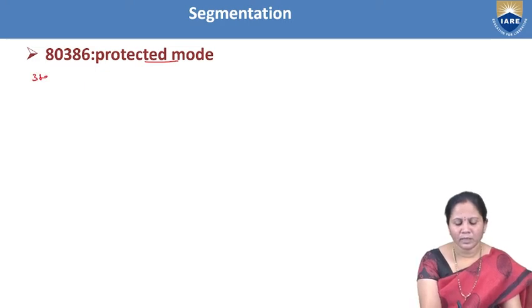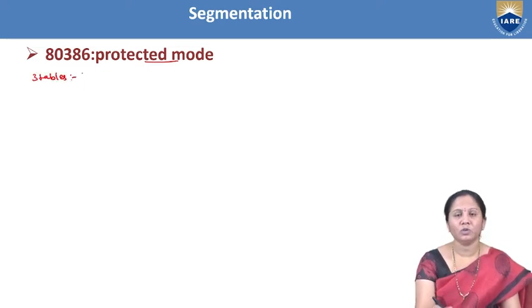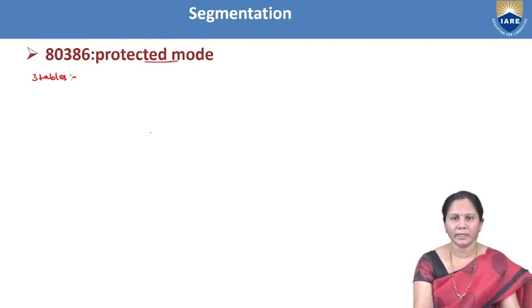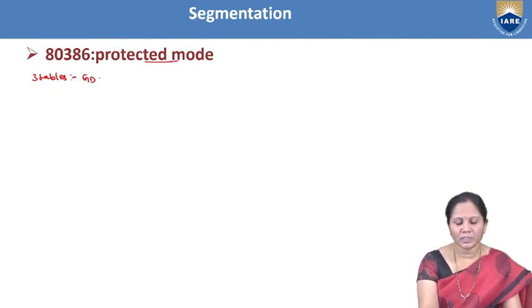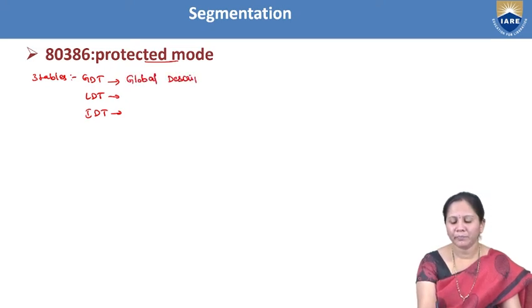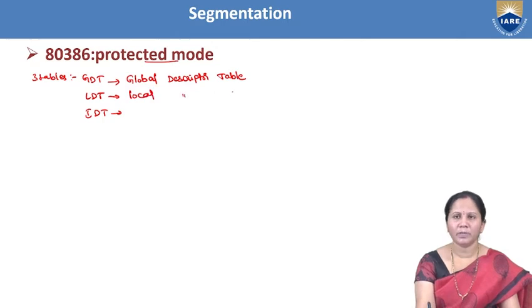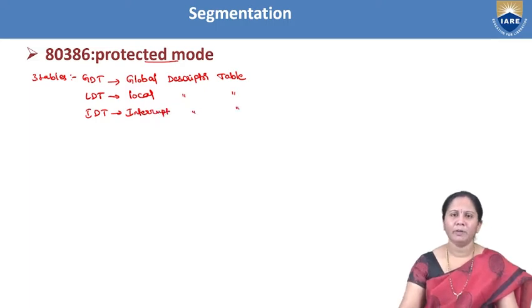There are 3 tables: GDT, LDT and one more called IDT. GDT stands for Global Descriptor Table, LDT stands for Local Descriptor Table, and IDT stands for Interrupt Descriptor Table.